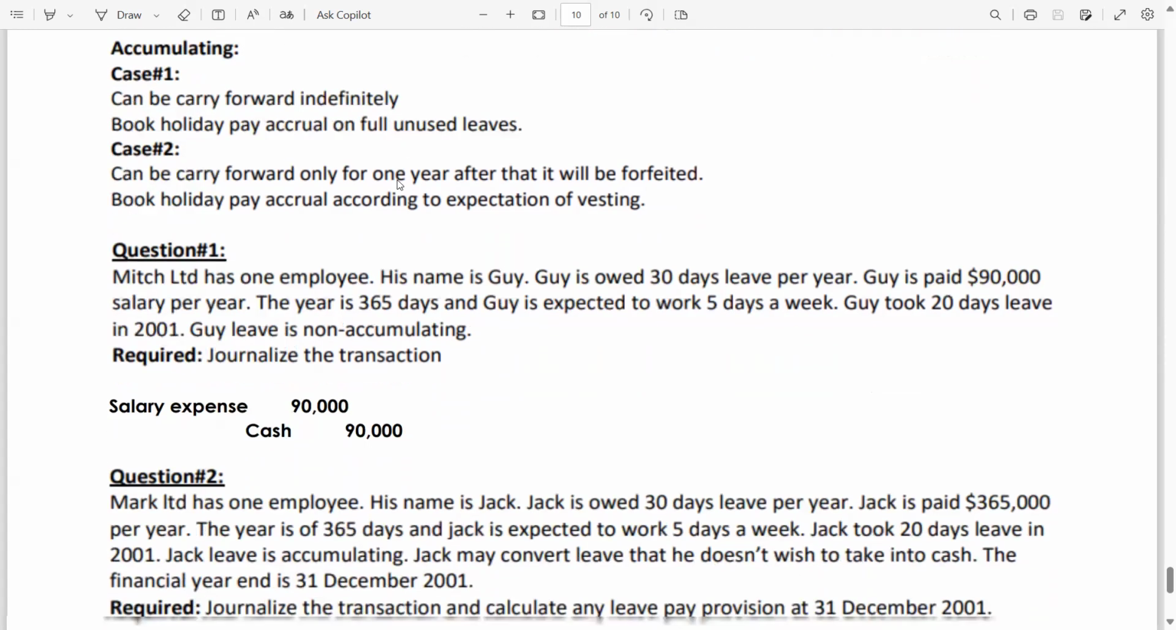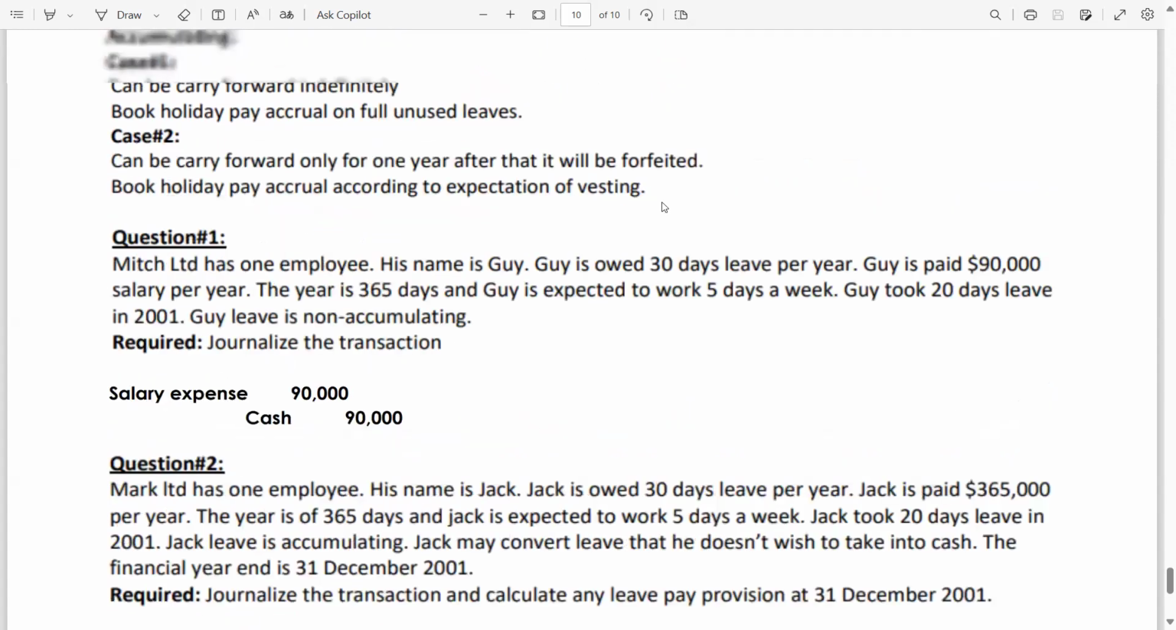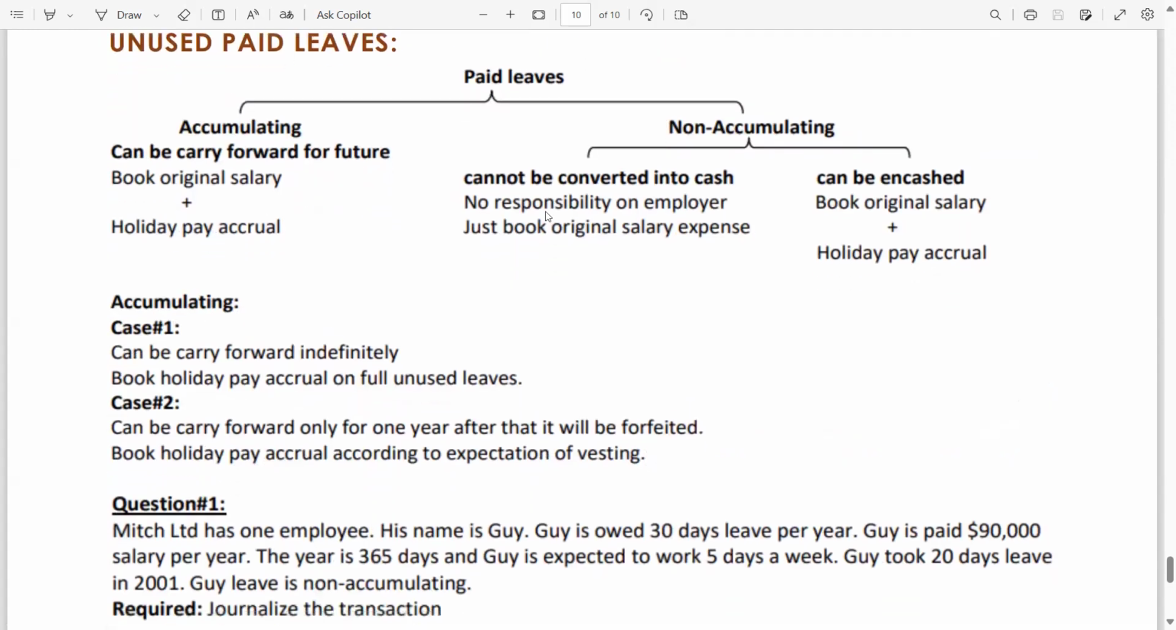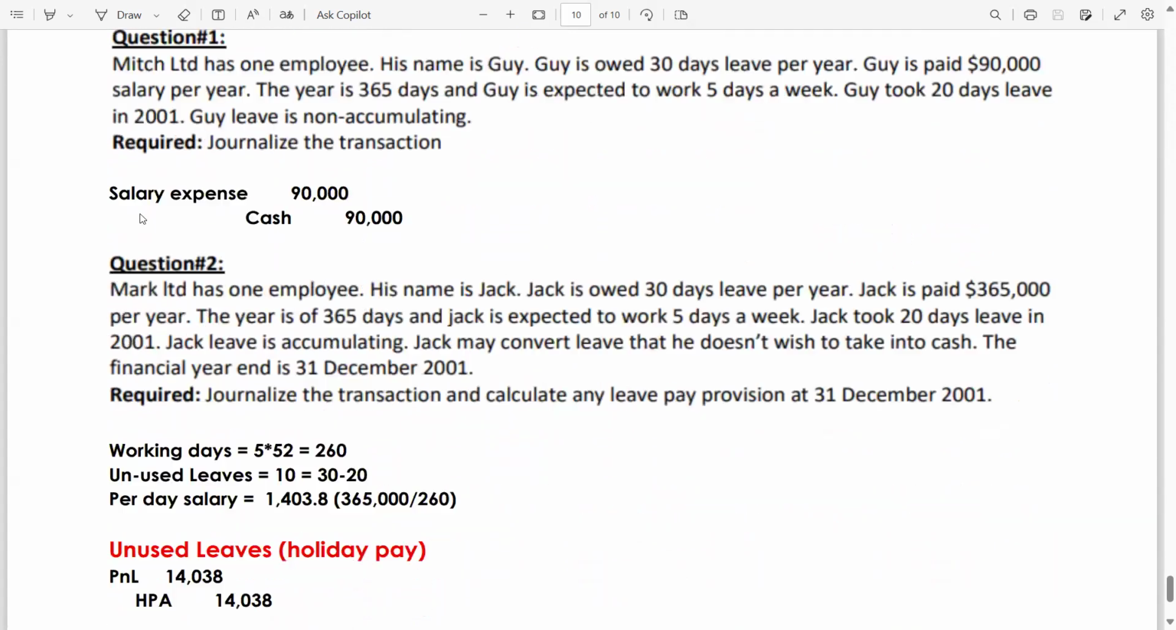Now there are two questions. Question 1. Milk Limited has one employee. His name is Guy. Guy is entitled to 30 days leave per year. Guy is paid 90,000 salary per year. The year is 365 days, and Guy is expected to work 5 days a week. Guy took 20 days leave in 2001. Guy's leave is non-accumulating, means this case, and assume that it cannot be converted into cash, so just book the salary expense debit, cash credit.